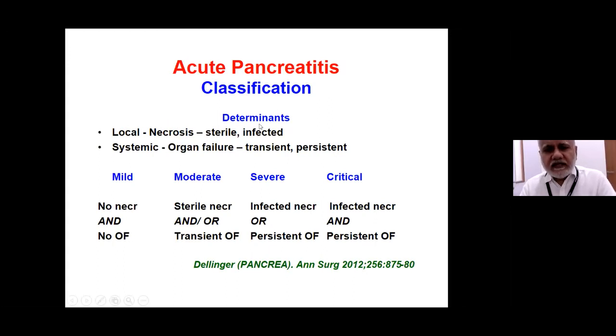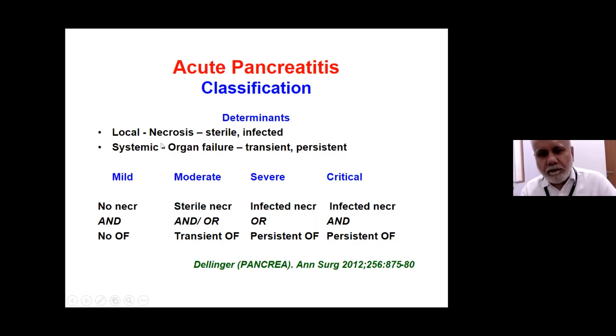Now, there is another classification which classifies acute pancreatitis into 4 groups. They look at whether there is necrosis or not, and if it is there, whether it is sterile or infected, and the systemic complications of organ failure, and as I said, whether it is transient or persistent.